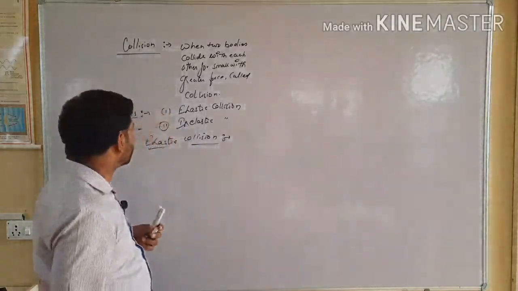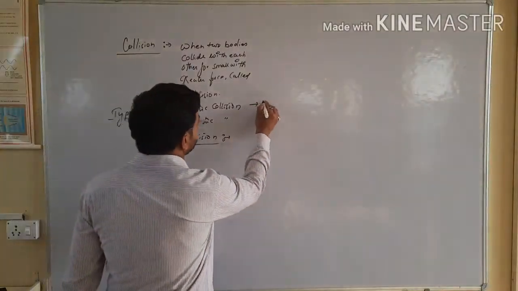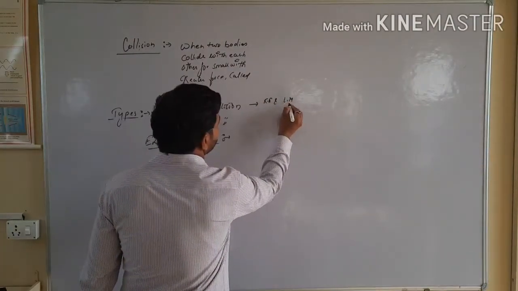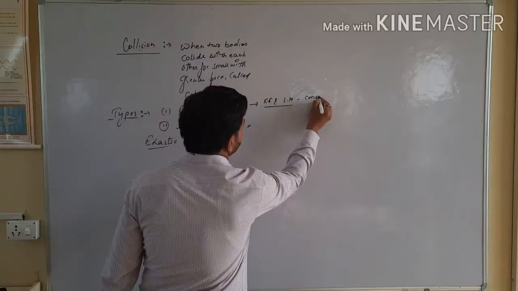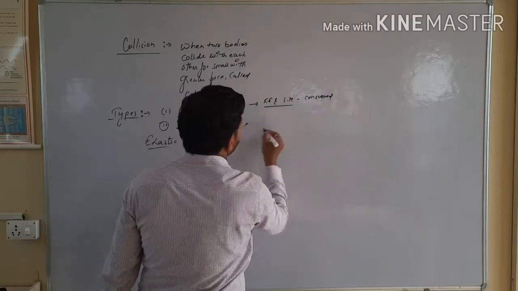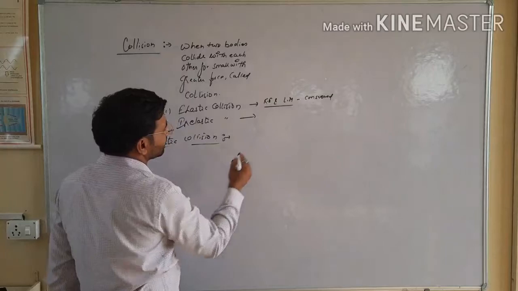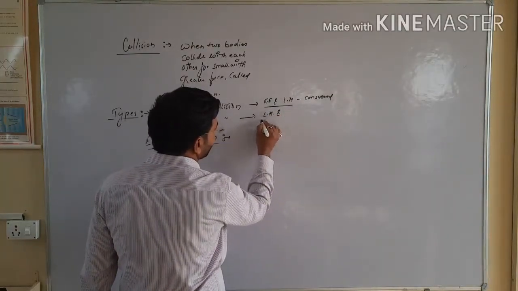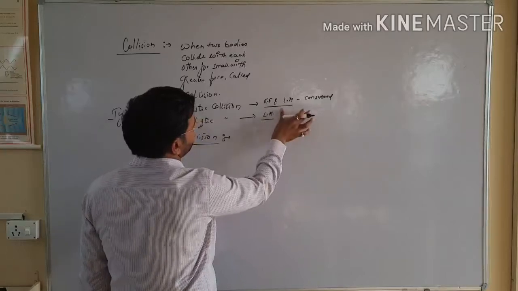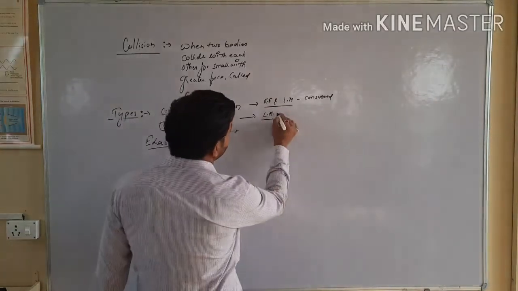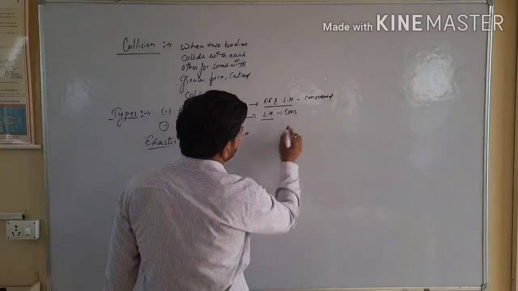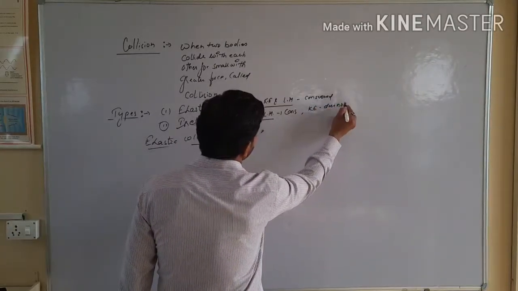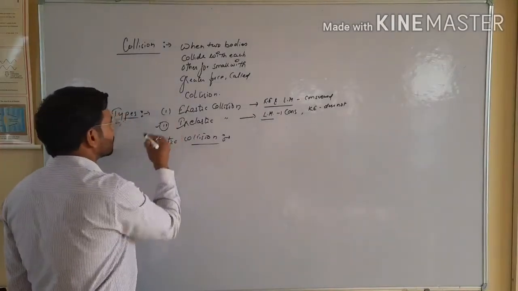But when we talk about inelastic collision, only linear momentum is conserved, but kinetic energy is not. So this is the definition of inelastic collision.